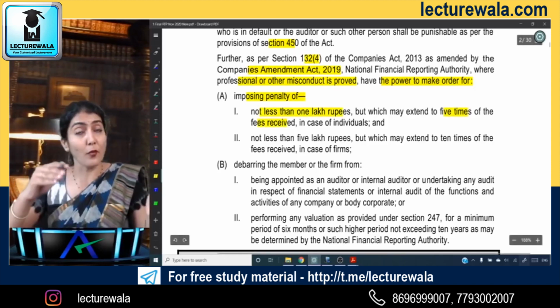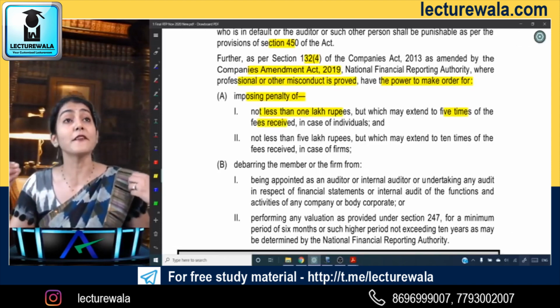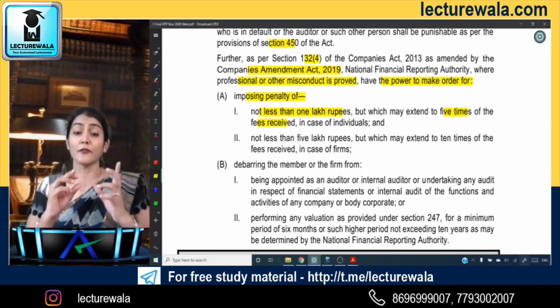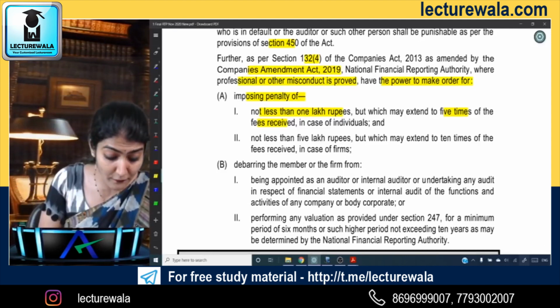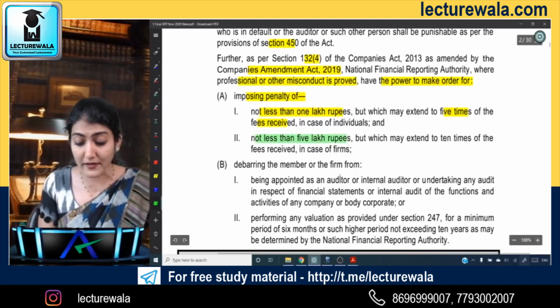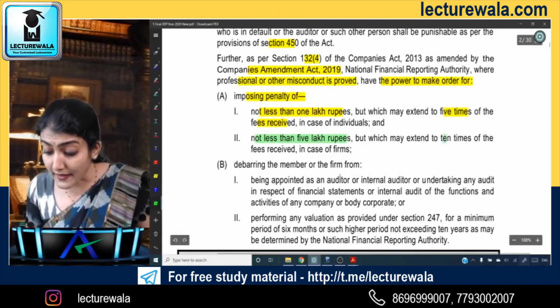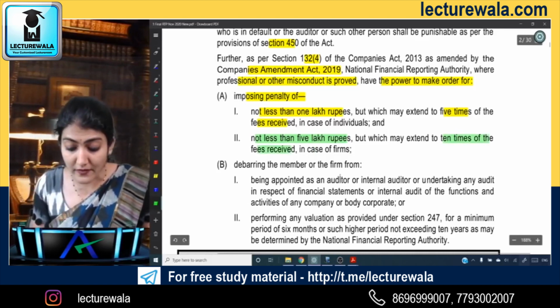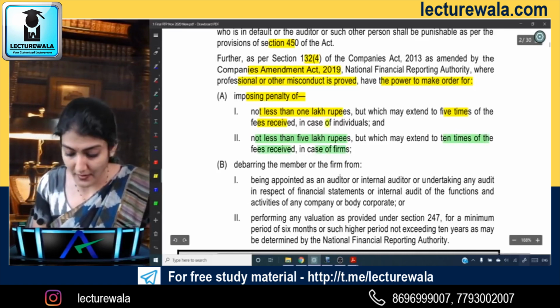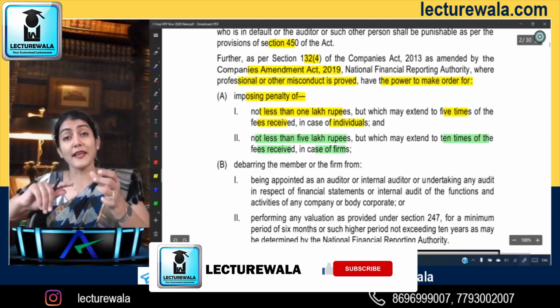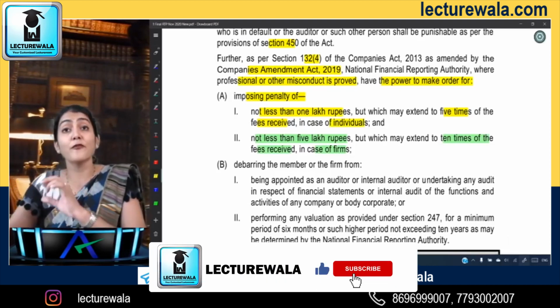Right? So not less than 1 lakh rupees, which may extend to 5 times of the fees received in case of an individual, and not less than 5 lakh rupees in case of a firm, which may extend to 10 times of the fees received. So minimum 1 lakh, which may extend up to 5 times of the fees received.